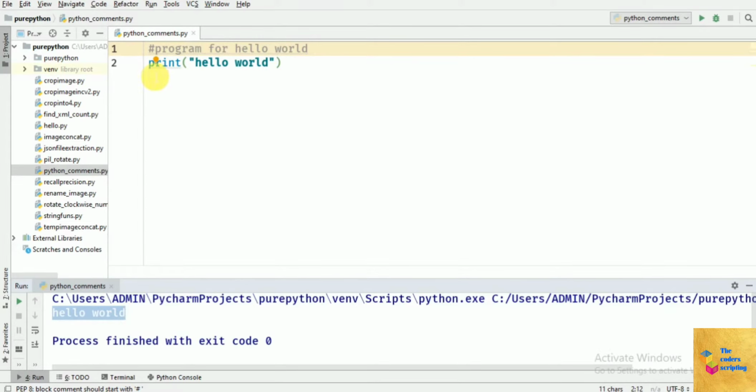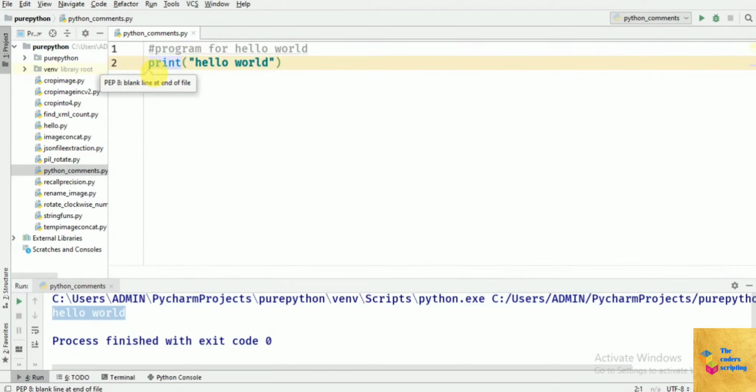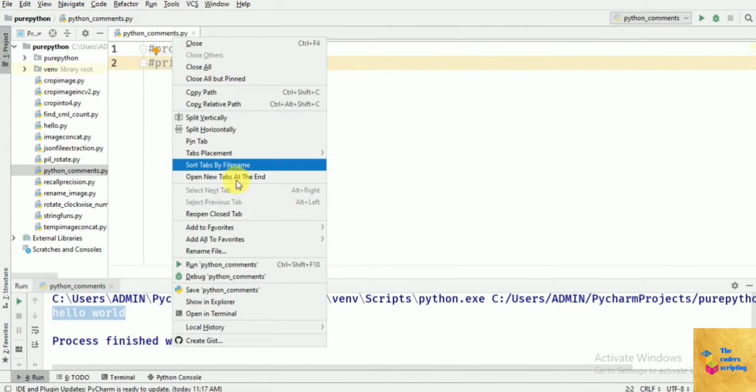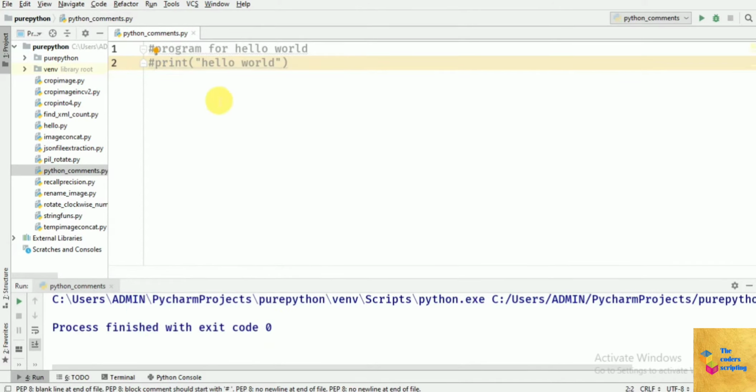Let's see if we can comment out the code also. So I will be writing a hashtag in front of this code. Let's run the program. Okay, so it commented out the code and it is not visible in the output.